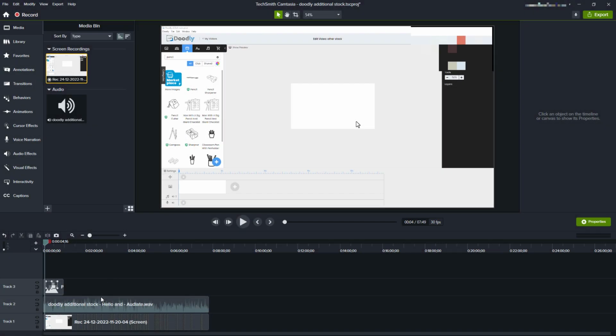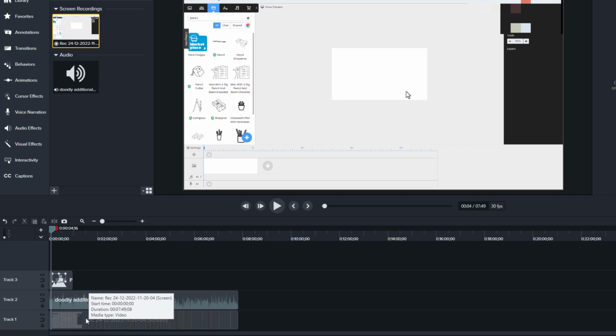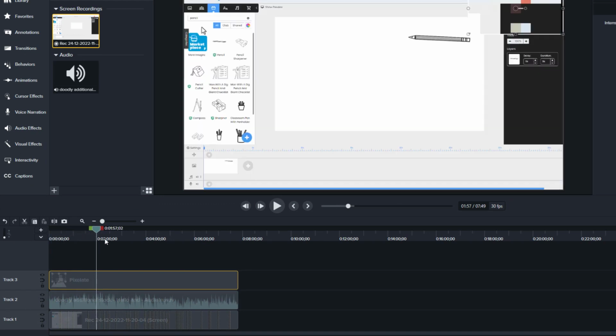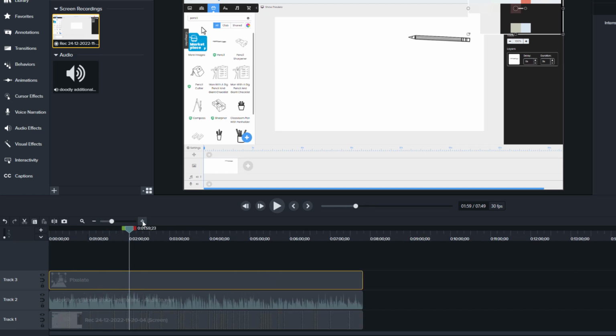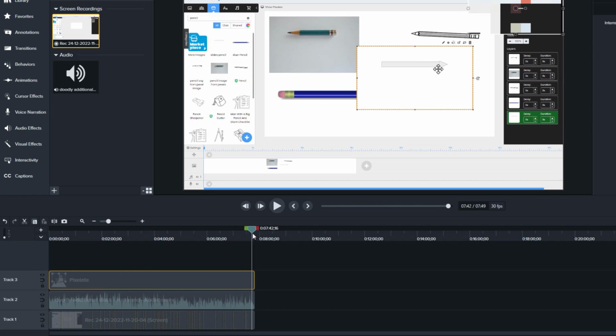So we're back in Camtasia and you can see the video has been chopped up. The audio looks like it hasn't been chopped up, but it has been chopped up. The video has been cut, but this original recording was 11 minutes long and now it's under 8 minutes. So certainly things have been cut down. Now, has it been cut down significantly? Will it save me a lot of editing time?